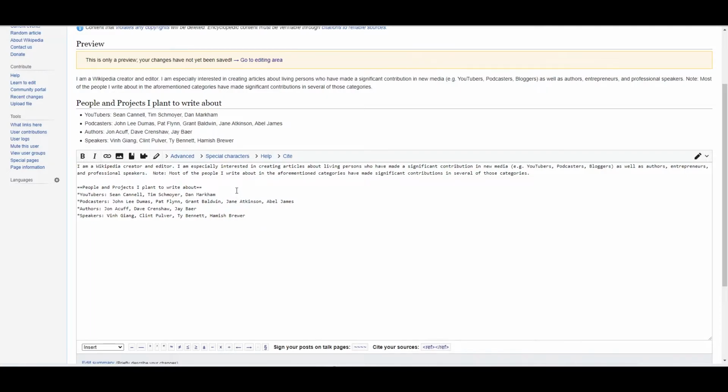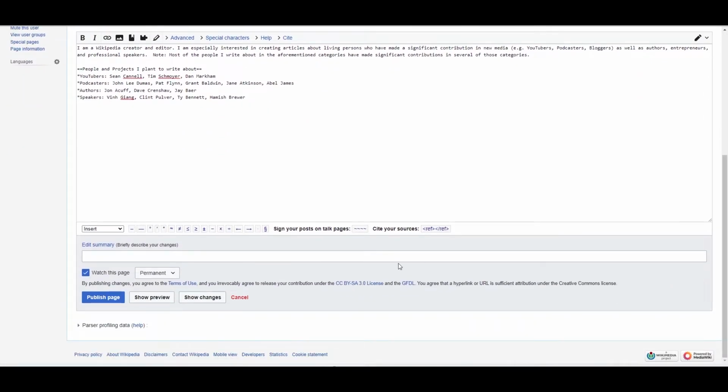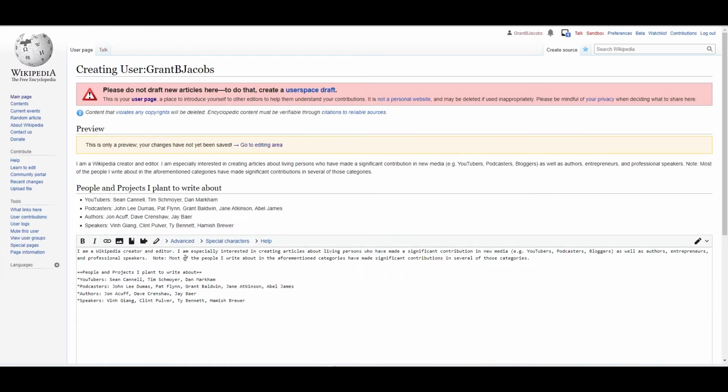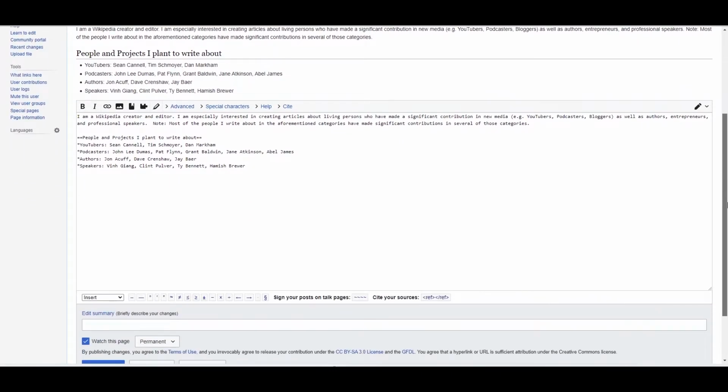Now, in future episodes, we will talk about notability requirements and things like that. We'll also talk about formatting, stuff like this, where I'm creating a new subheader and I have the formatting there. So we'll do that in a future episode. But if you want to see what it looks like, you can just click on Show Preview. And so this is how it would look. You'll notice I don't have anything linked. I could create hyperlinks to Wikipedia articles here, but I haven't done that yet. I just wanted to get some information out so I would have a page that might be useful to people who I might potentially collaborate with.